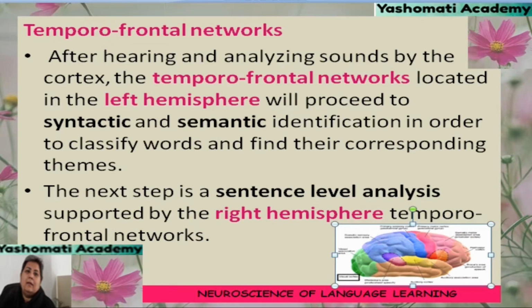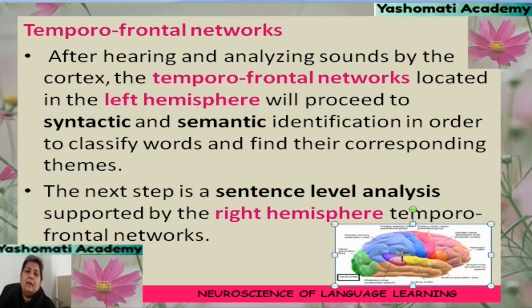There are many cortical functions which result from working together of different parts of brain, and different parts of brain they reciprocate each other. Due to this, large scale functionally specialized neural networks are formed. Neural networks means when neurons of one part of the brain they form a connection with the neurons of the other part of the brain.